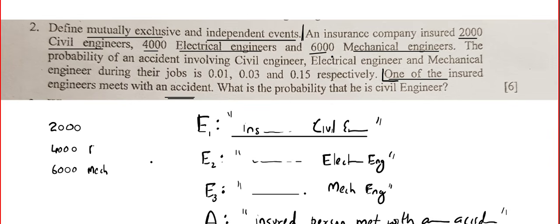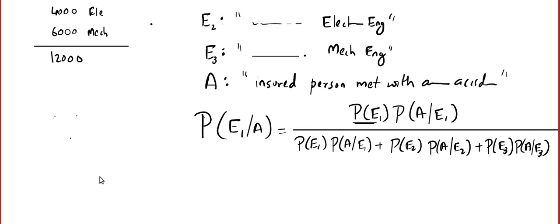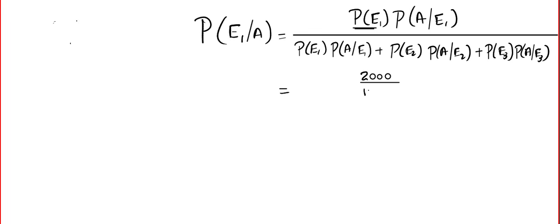Probability means favorable case by total. So total is 6 plus 4, 10, 10 plus 4, so 12,000 engineers in total. So probability of E1 will be equal to 2000 divided by 12,000